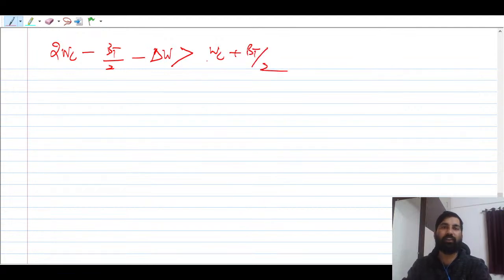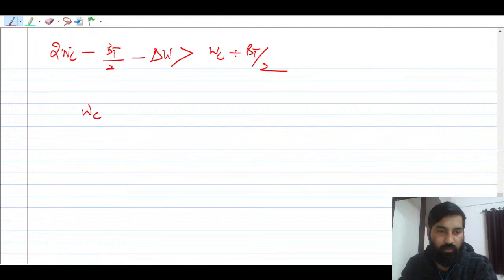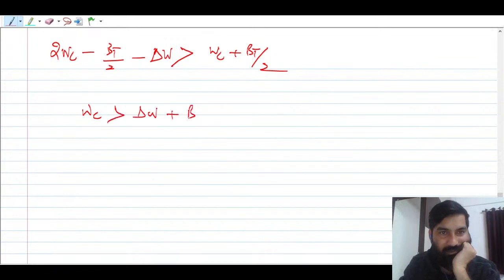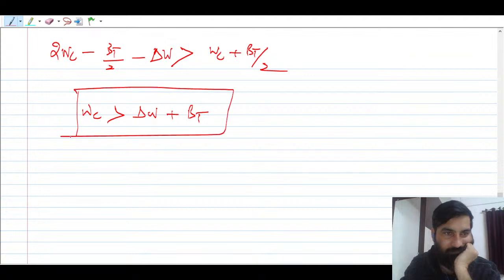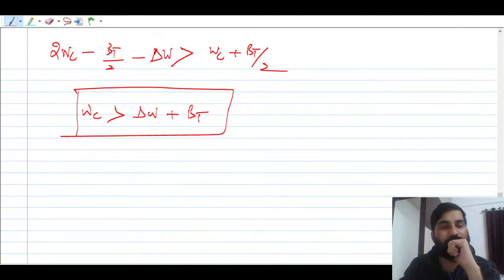Right? Now you can take this omega c this side, and you can take this bt that side, bt by 2. So these are the things that you have to remember always. So omega c will be greater than what? Omega c will be greater than delta omega plus bt. Understood? This is very important to keep in mind.